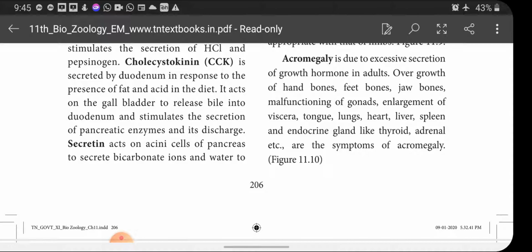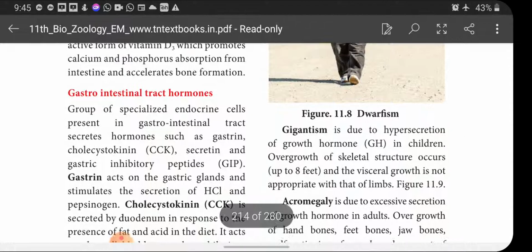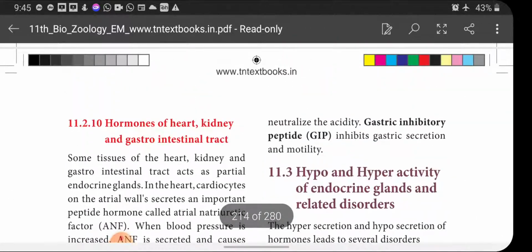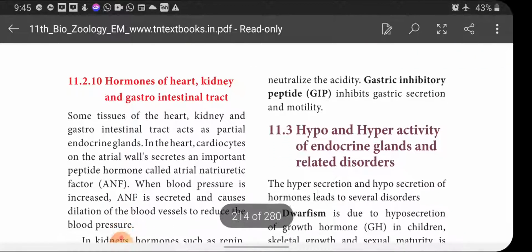You know very well, the pancreas is called a dual gland. The acini part of the pancreas is involved in the secretion of enzymes. Secretin stimulates the acini cells of the pancreas to secrete bicarbonate ions and water to neutralize the acidity. And gastric inhibitory peptide inhibits gastric secretion and motility.